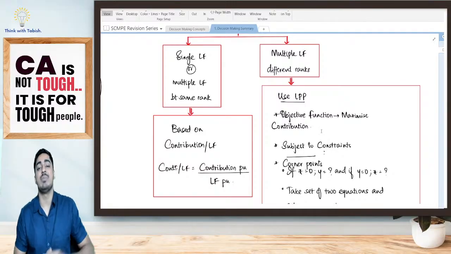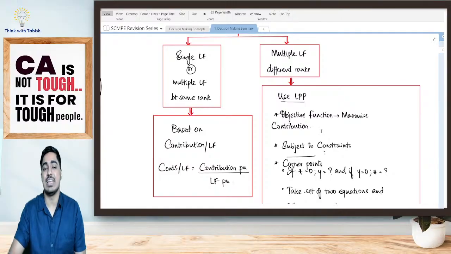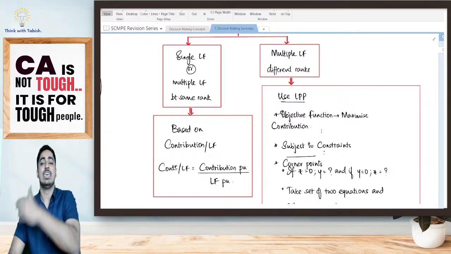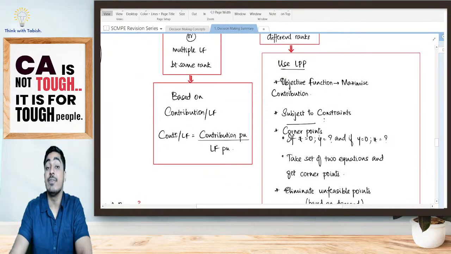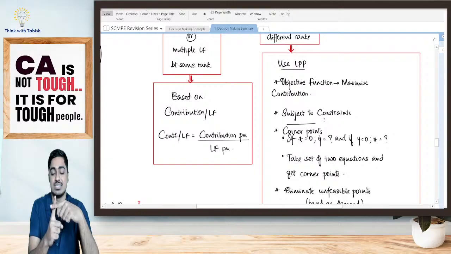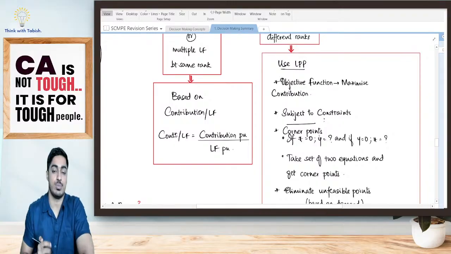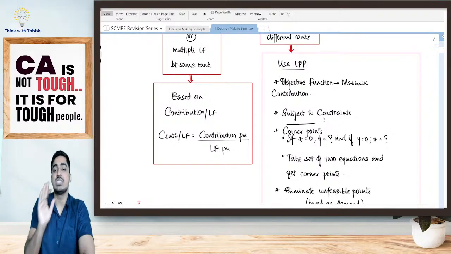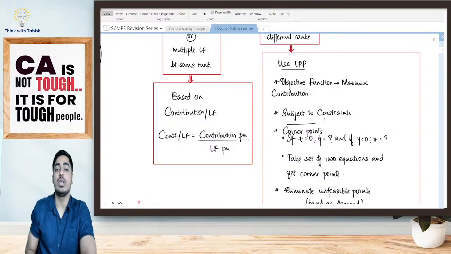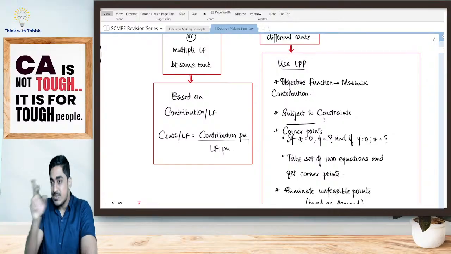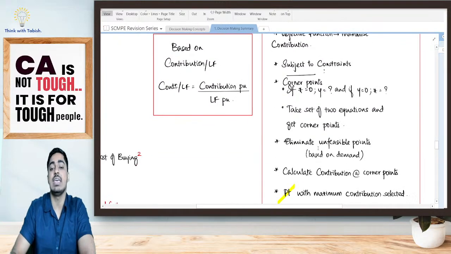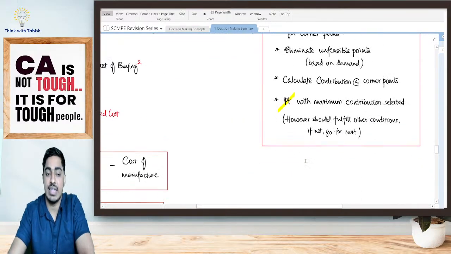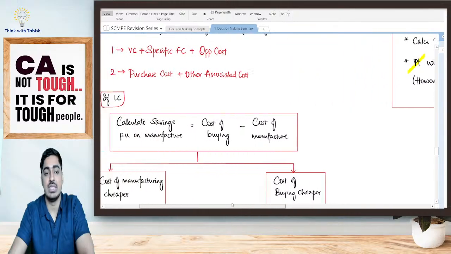Corner points I'll be getting in two different ways. First, if x is equal to 0, how much is my y? If y is equal to 0, how much is my x? That is one way through which I'll get my corner points. The second way is I'll take a set of two equations and solve them, and I will get my corner points. Now I've got all my corner points. I will calculate contribution at all my corner points. Wherever my contribution is maximum, I will select that. However, keep in mind that if you have any unfeasible points, you will have to eliminate them. Is it clear, everyone? This was my third decision.